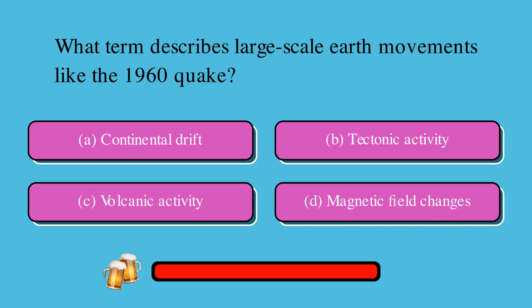What term describes large-scale Earth movements like the 1960 quake? Is it A, continental drift, B, tectonic activity, C, volcanic activity, or D, magnetic field changes? The correct answer is B, tectonic activity.